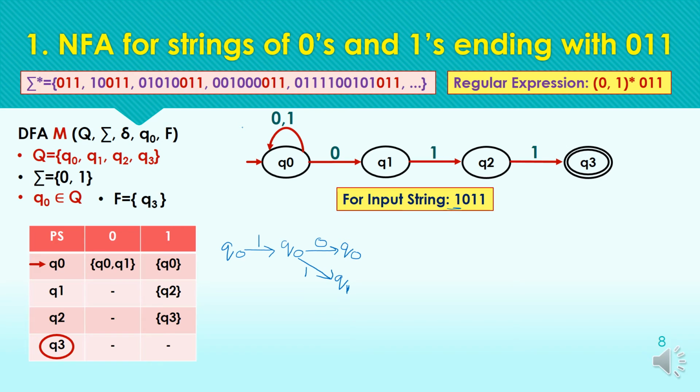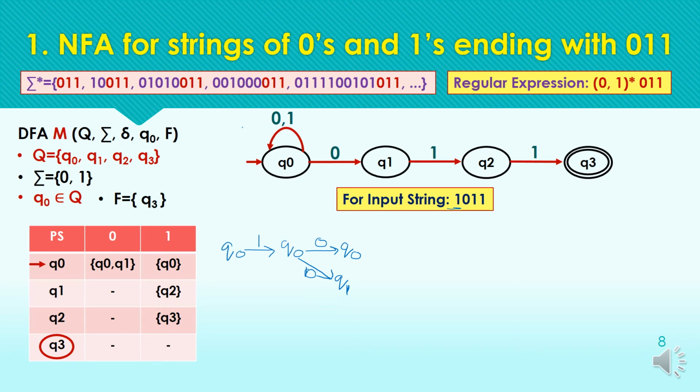So we have to mark all the paths. As we have already discussed, if any of the paths leads to the final state, then the string is accepted. If all the paths end in non-final states, then the string is rejected. Sorry, this is for the input symbol 0, not 1.